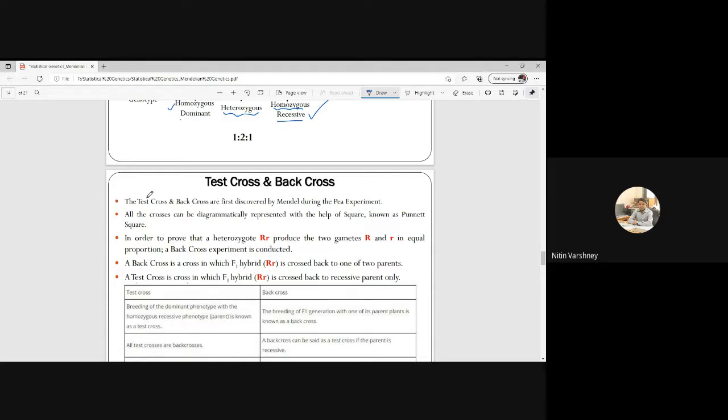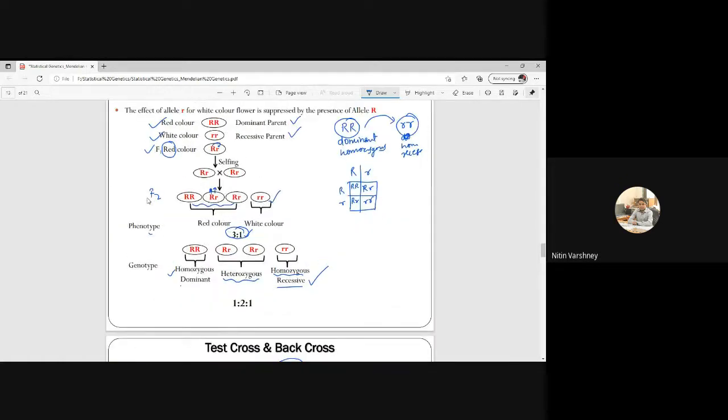The test cross and back cross were first discovered by Mendel. So who discovered test cross and back cross? Mendel, during the P experiment. All the crosses can be diagrammatically represented with the help of a square, and that is known as Punnett square. So this is also an important question. See this square I am making here to make the zygote. This is known as Punnett square.